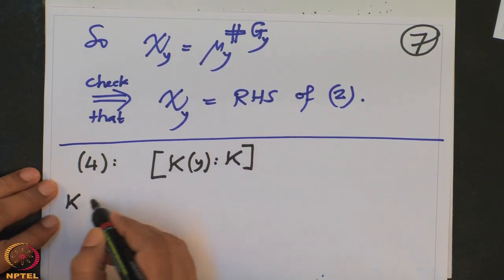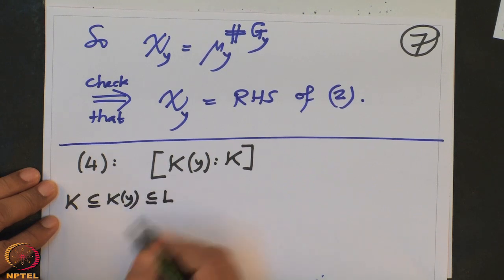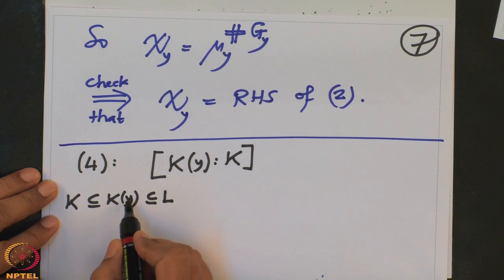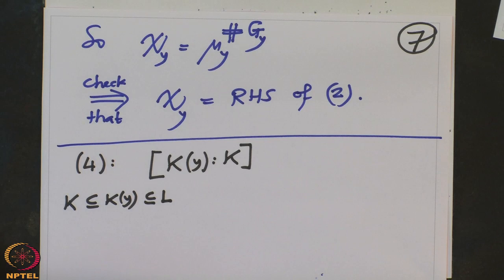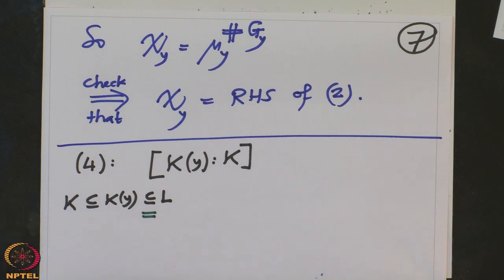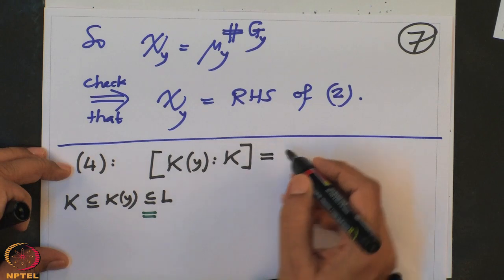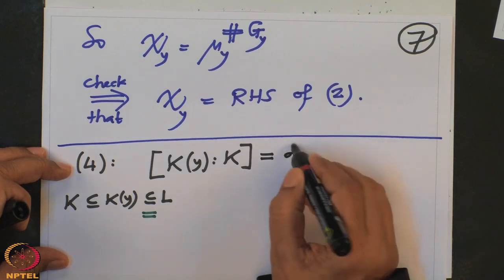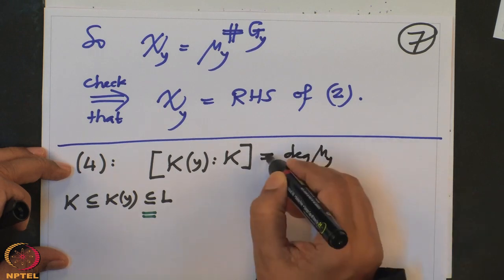Remember, K is here, K(y) is in between, and this is a subfield of L, and we want to know when can the equality happen, for which y this equality happens. So we are interested in the equality here. So when can that happen? This we have noted, this is nothing but the degree of the minimal polynomial of y. This is the definition, and this is clear.